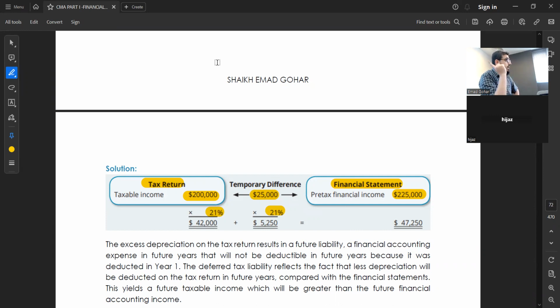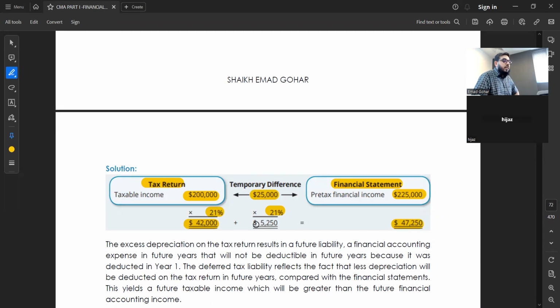42,000. What is the tax you pay to the taxation authority based on: financial statements or the tax return? Tax return. So in the tax return, how much income is coming? 200,000. So how much tax will I pay? 42,000. This is the amount I will transfer to the taxation authority. Clear? But how much will I put in my income statement as an expense? That is 47,250. Getting the story? Why? Because of this temporary difference.